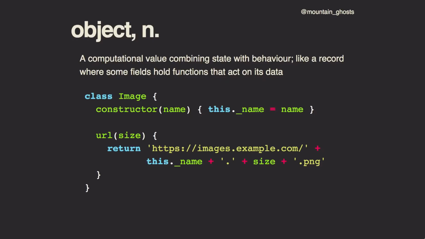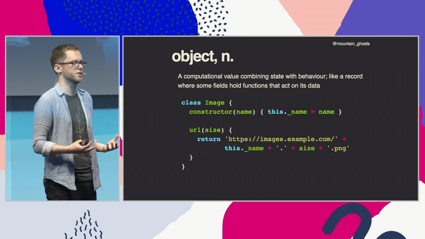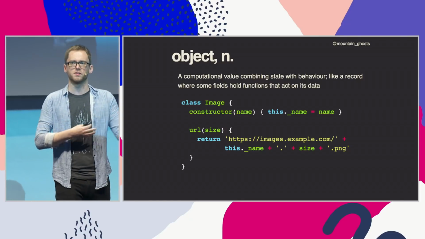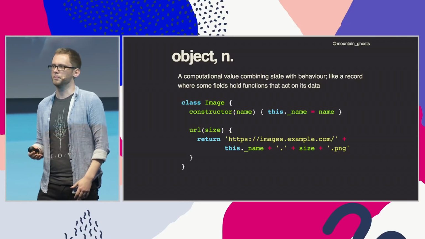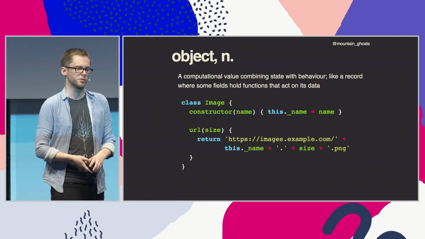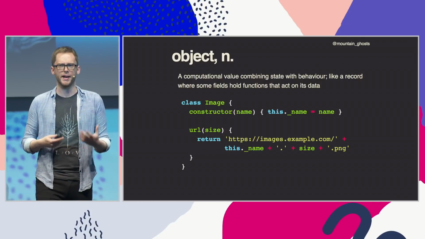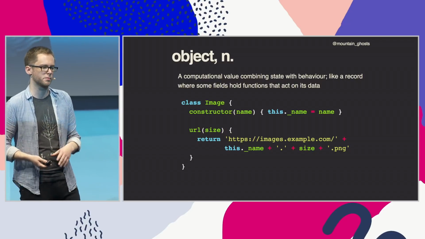Now, typically, adding new methods to an OOP-style object is fine. That's what enables polymorphism. That's what means that one function can work with lots of different kinds of objects as long as they all have a method in common. Iterables in JavaScript is a good example of that, and that's where a lot of the power of OOP comes from. But adding new fields to other kinds of things like records can cause problems.